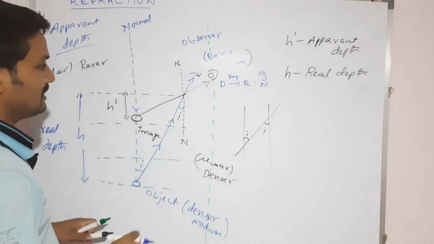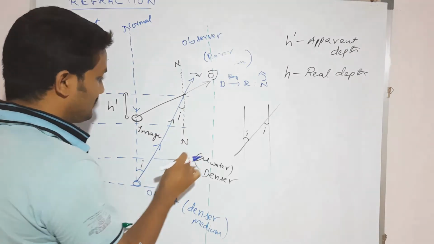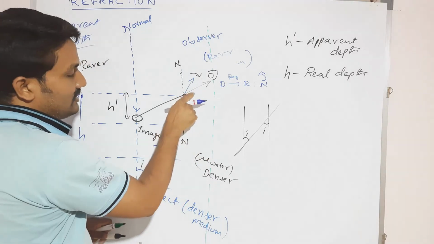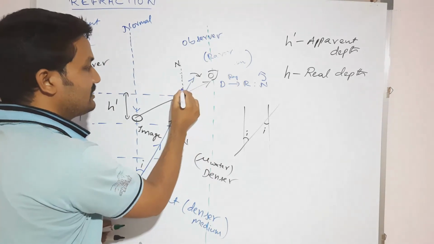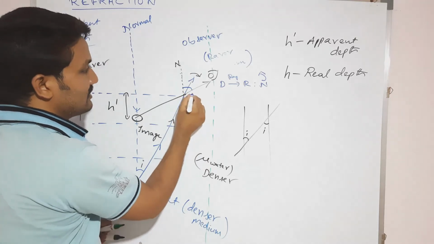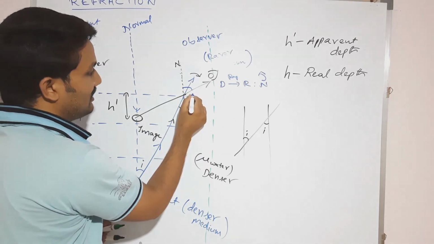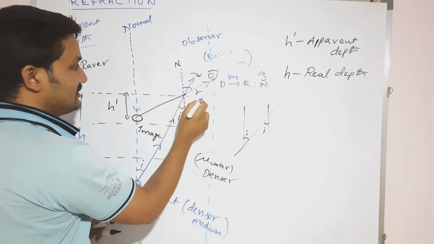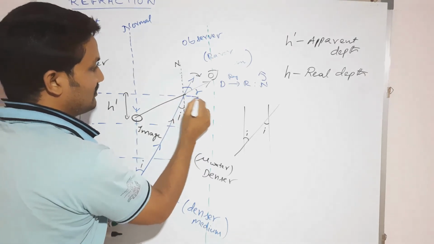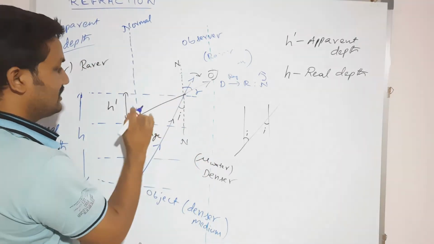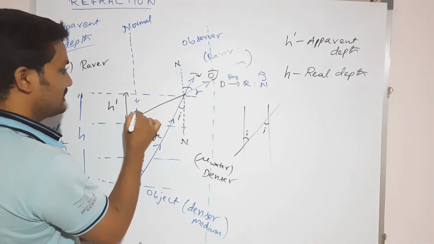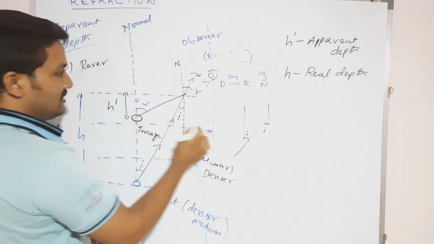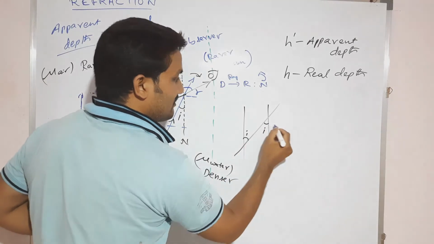Now we have to apply Snell's law here. Let us suppose this is i. Now this is the emerged ray. The angle it is making, let us suppose, is r. If this one is r, then this one is also r, because it is the same form here.